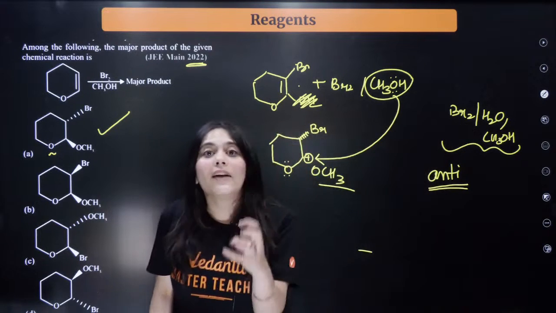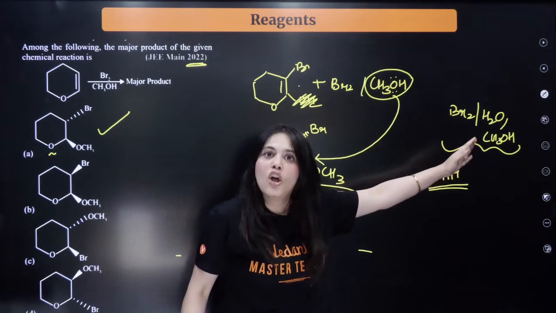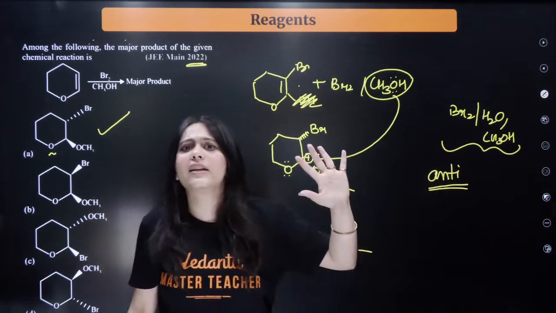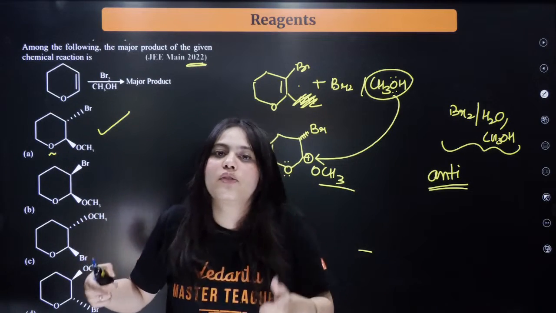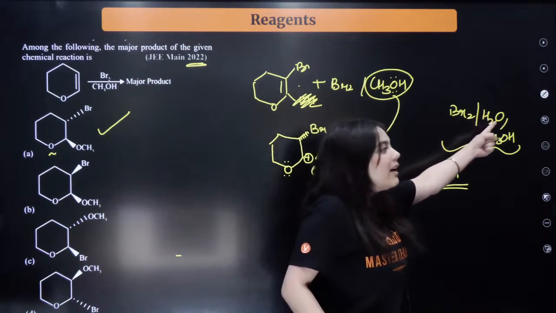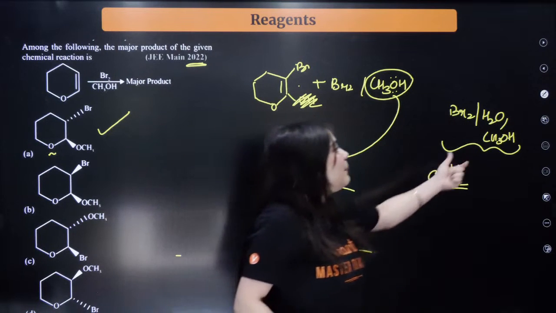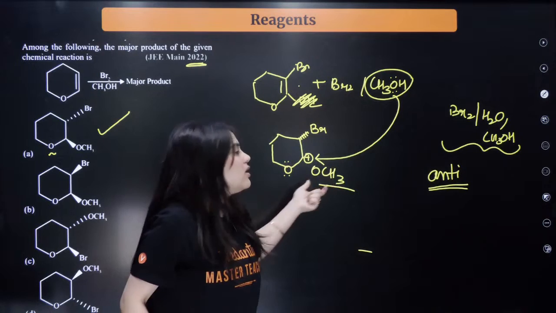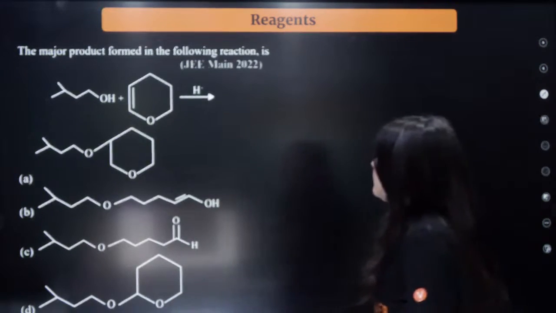Understood? So whenever you are adding bromine with water or ethanol or any protic solvent, the addition is anti-addition, first of all. If you have taken water, then OH will attach over here. But because you have taken methanol, then OCH3 will attack over here. Understood? I'm moving on to the next question.